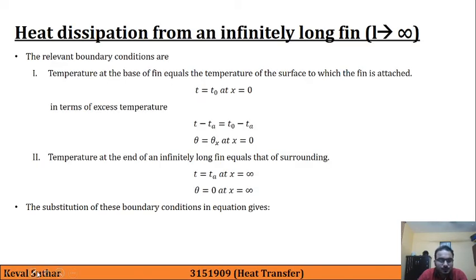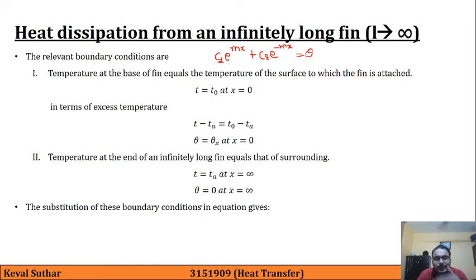So here C1 e raised to mx plus C2 e raised to minus mx is equal to theta.